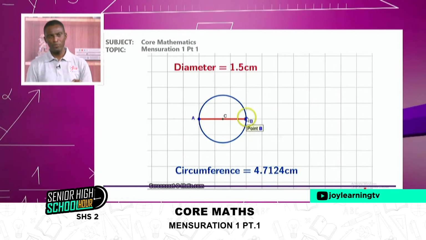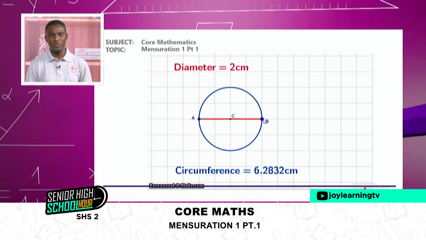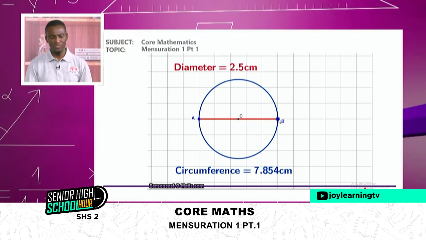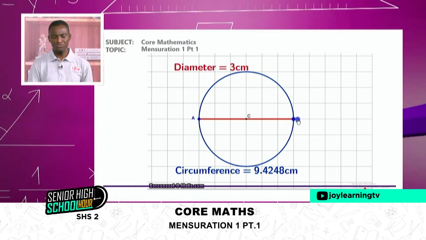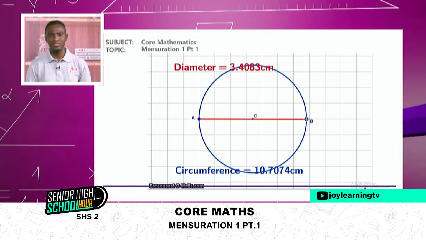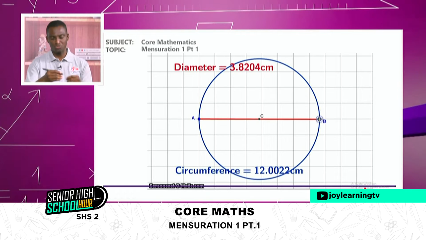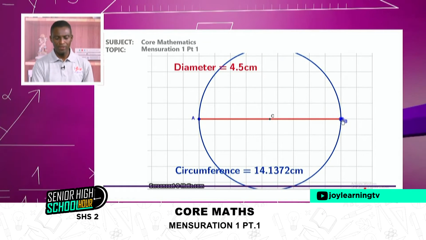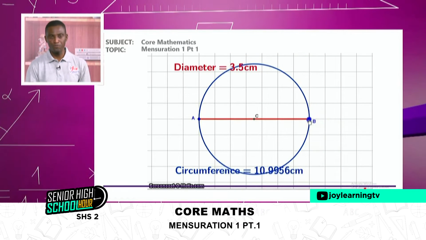Now, before we understand what it is, I want you to consider a circle with a diameter and a circumference. So let's pick any object in our environment, be it a milk tin, Milo tin. Let's try to measure the diameter of the circular part and also measure the circumference. Maybe you can use a string. Here I'm having a GeoGebra and I can pick various diameters with respect to their various circumferences.